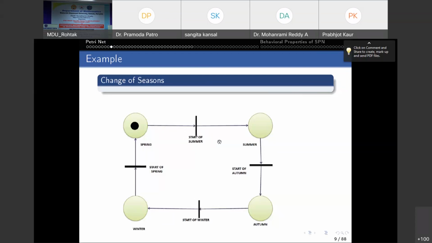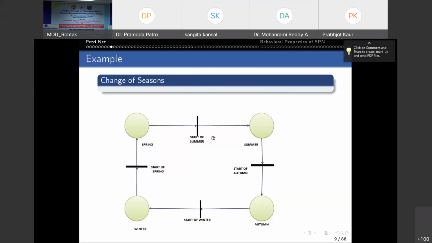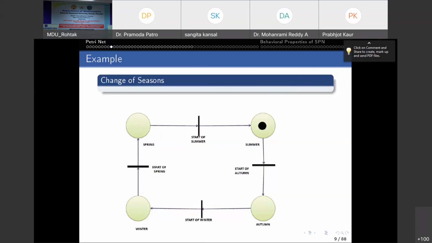After firing, by using the firing rule, the token moves from the spring season to the summer season. I'm not putting the token arbitrarily, but by using the firing rule. If you want to find the token in spring season after firing of the start of summer transition, then the old token was 1, and the number of arcs from P to T is 1. So 1 minus 1 is 0, plus the number of arcs from T to P, which is again 0. So it will receive 0 tokens.